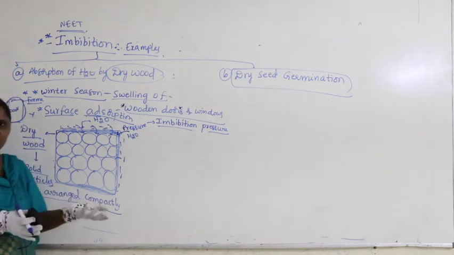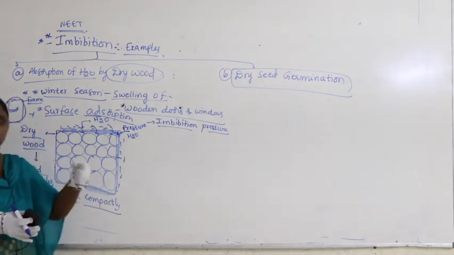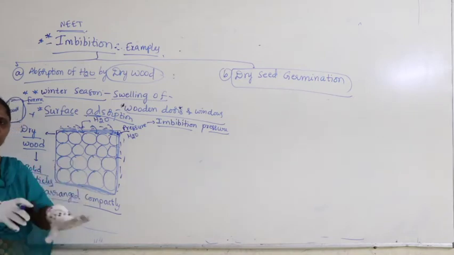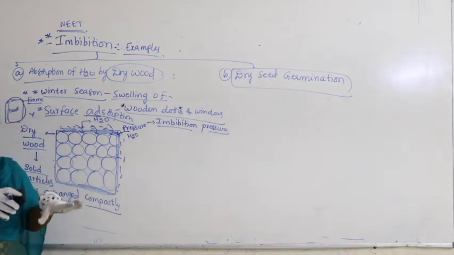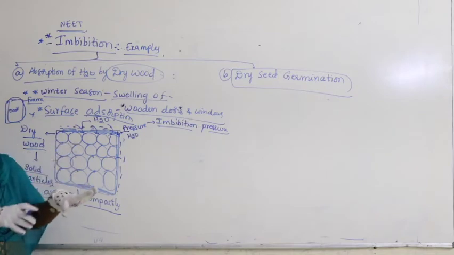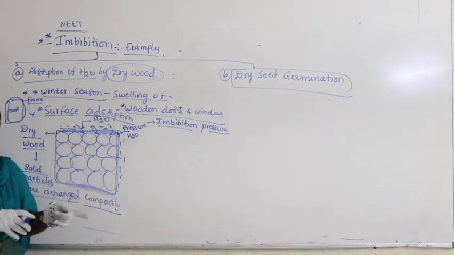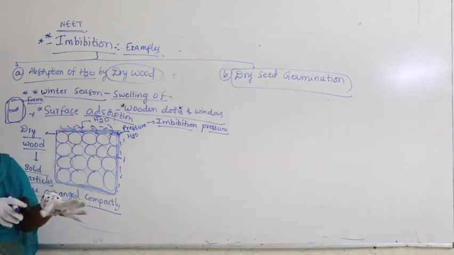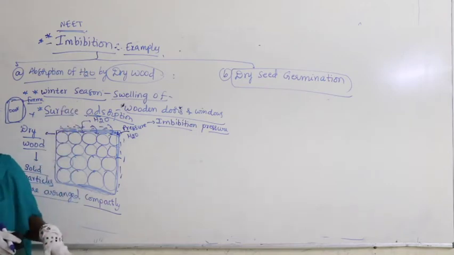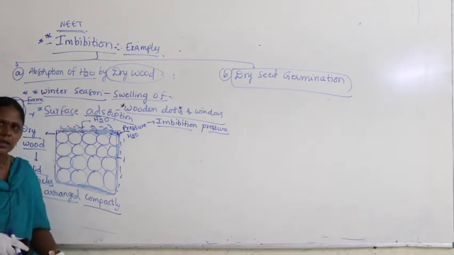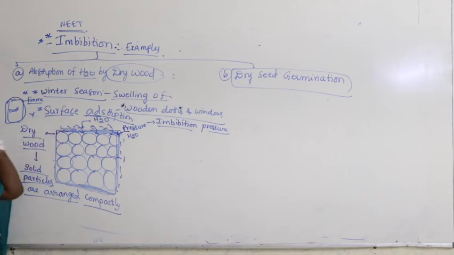A very common daily practical example. In winter season, you have to apply so much pressure to push the door into the frame. Similarly, in windows also, you have to push the window to fit into the frame. Otherwise, it will not fit. Why? Surface adsorption. Water occurs only on the surface.